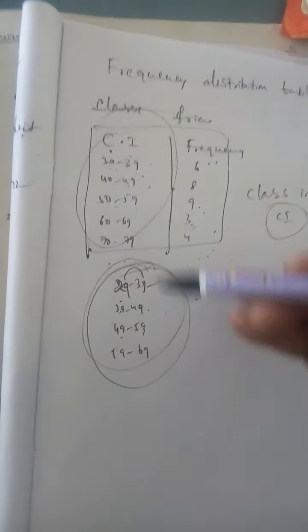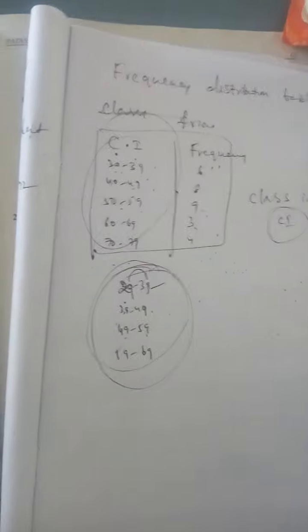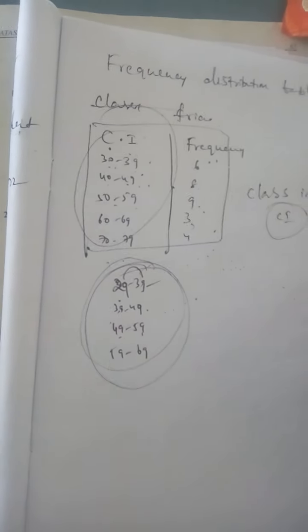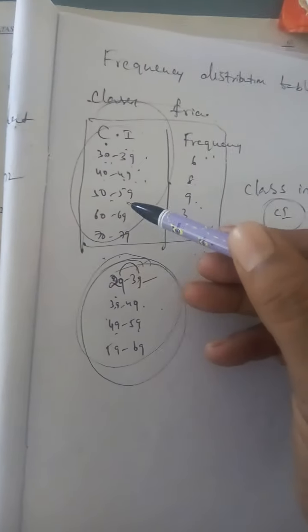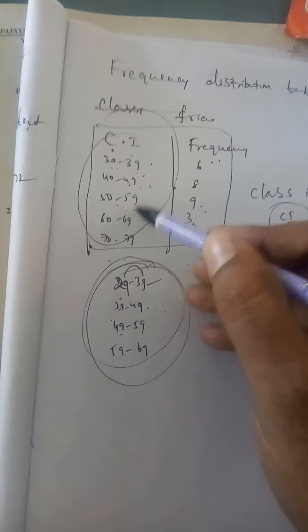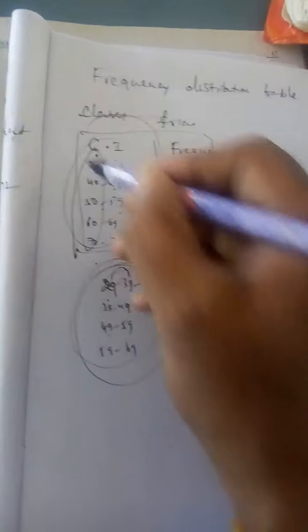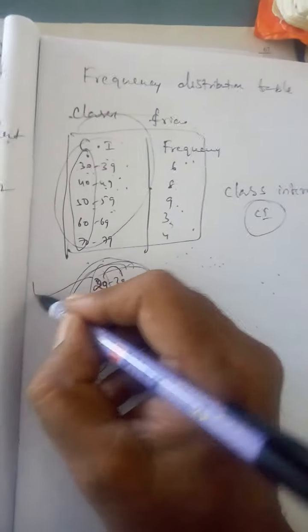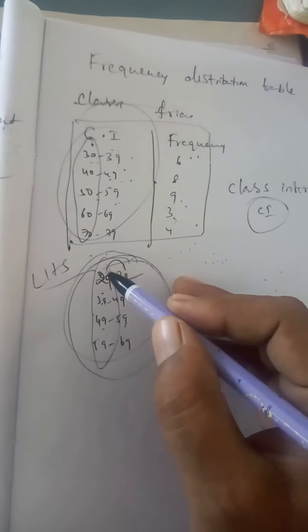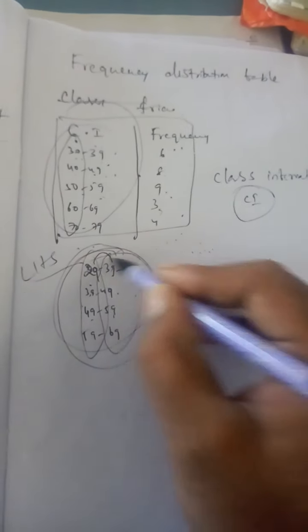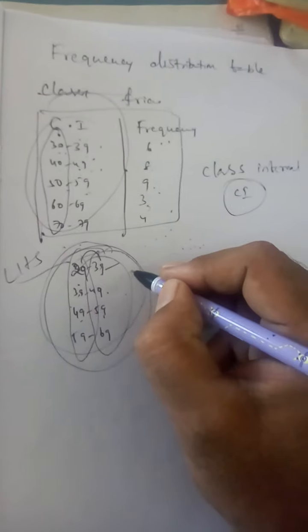In class intervals, each class is bounded by two figures, which are called class limits. The figure on the left-hand side is called the lower limit. The figure on the right-hand side is called the upper limit of the class.